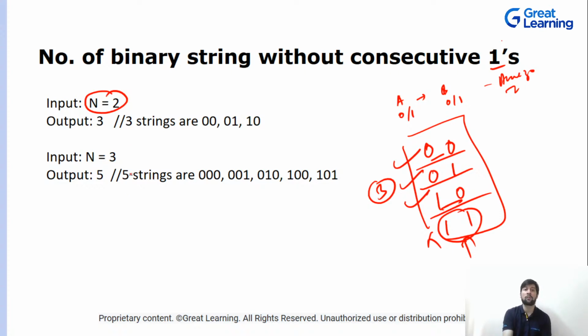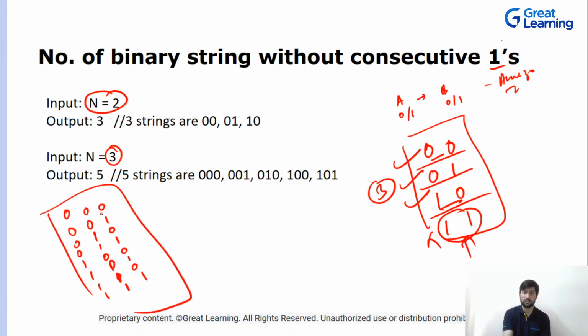Similarly, if you go for 3 inputs, what will be the answer? You know how to create a truth table, right? So 0 0 0, 0 0 1, 0 1 0, 0 1 1, 1 0 0, 1 0 1, 1 1 0, 1 1 1. These are all the possibilities that we can have if we have n equal to 3.